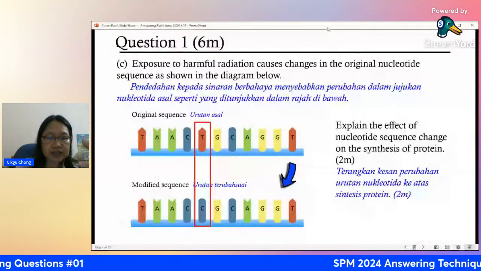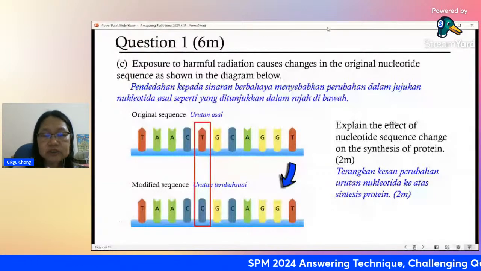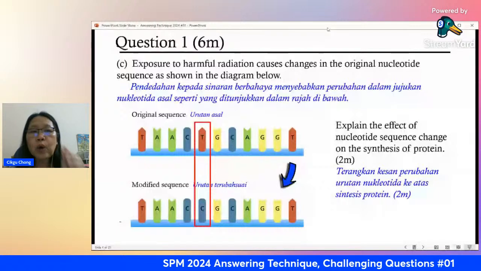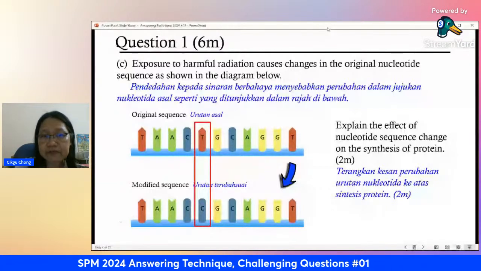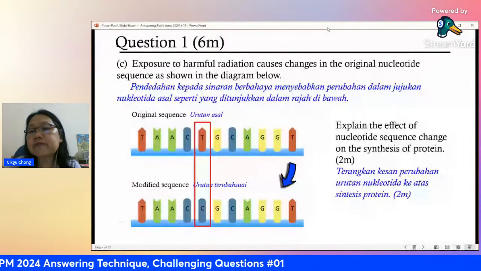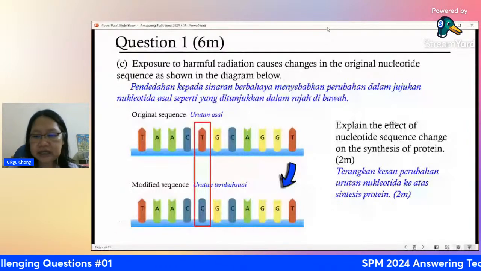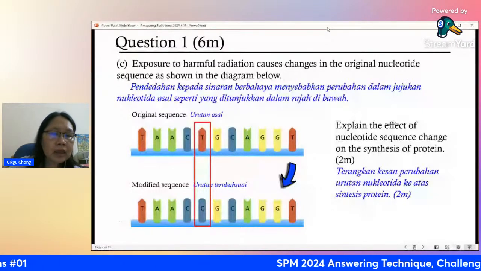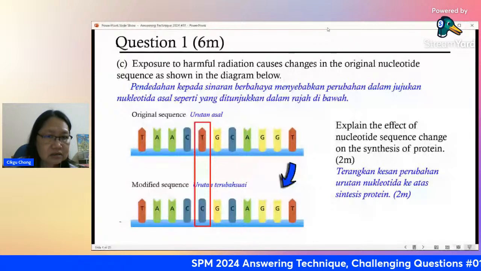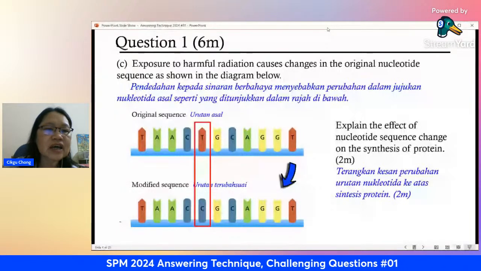Exchanged already, changed already. It's no longer T, which is thymine. Now, what kind of effect will this have on the production of protein? Making protein is based on these 3 sequence. Okay, I'll show you.